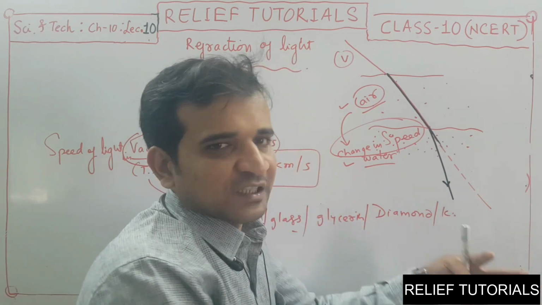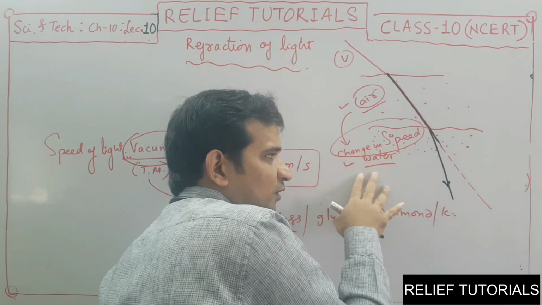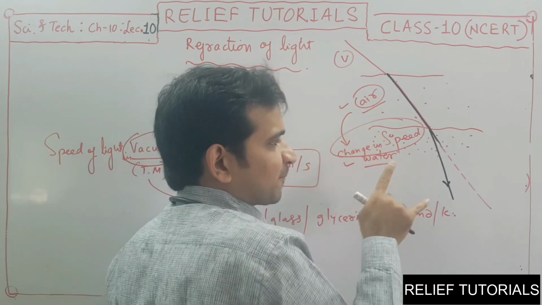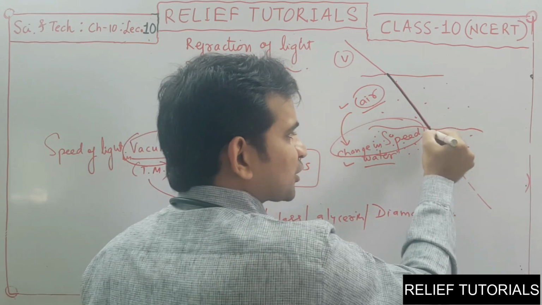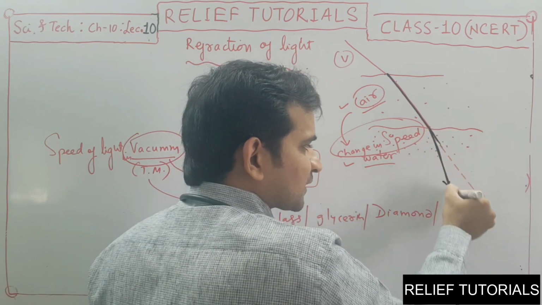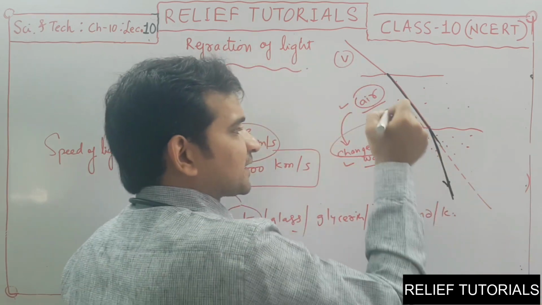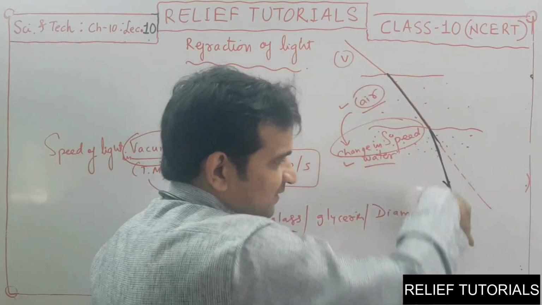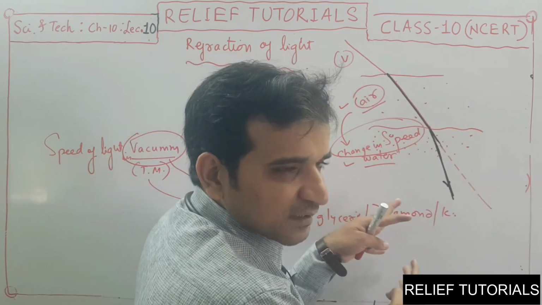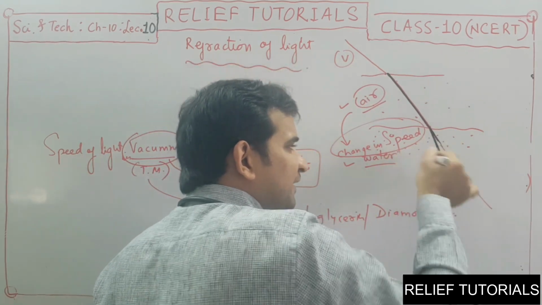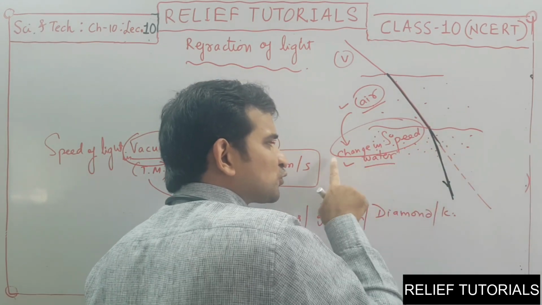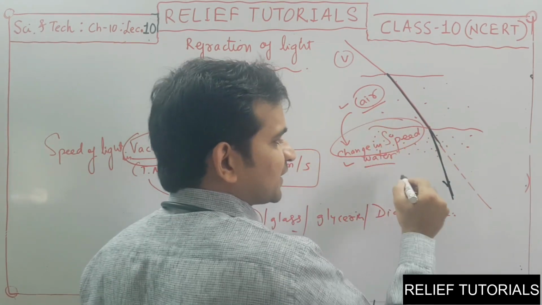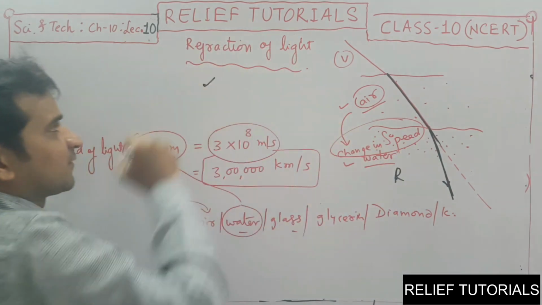Consider there is no change in the path. But because of water, the speed will be changed, and due to this change in speed, the path is deviated. This phenomenon of bending of light, see, the light ray bends, the light ray deviates. This phenomenon of deviation of light due to change in speed is called refraction of light.